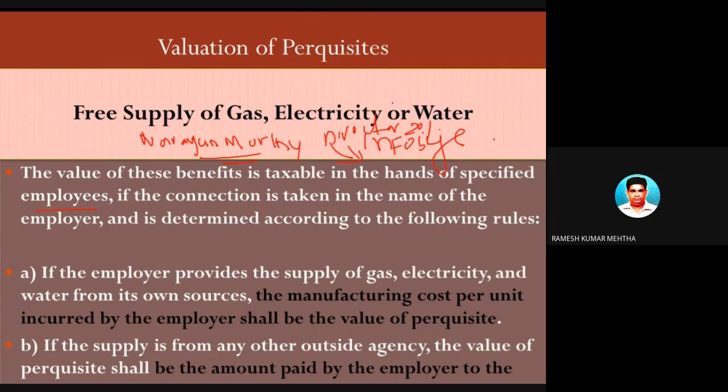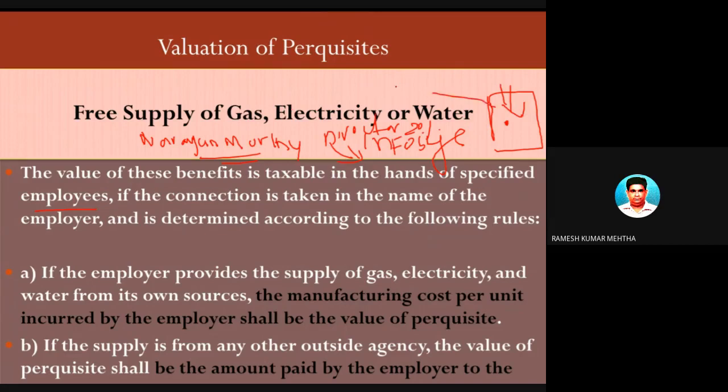Number one. Number two, Infosys has given him a house and he is staying in that house, and this particular house accommodation belongs to, or is owned by, Infosys. So Narayan Murthy and his family are staying in this place, and Narayan Murthy is a case of a specified employee.